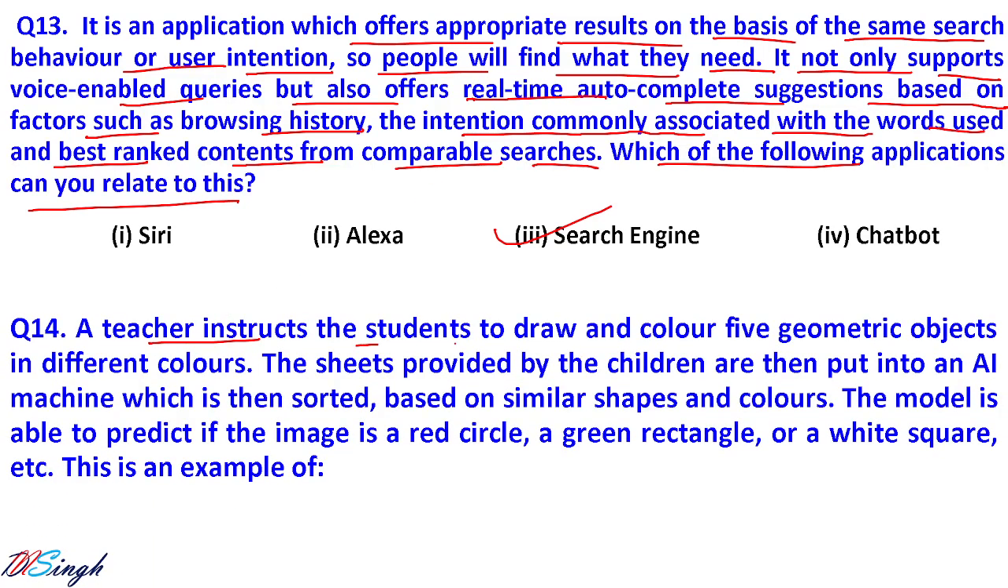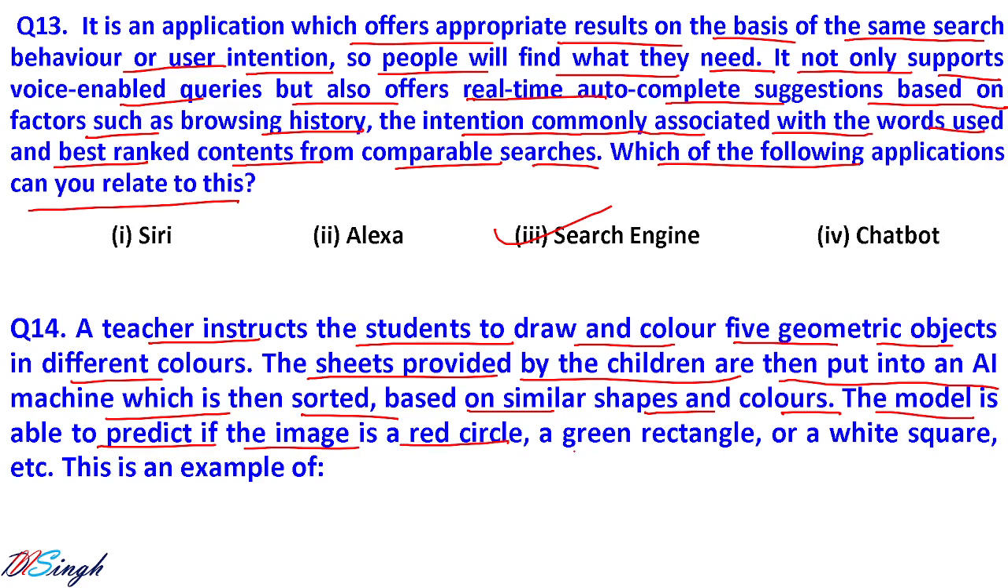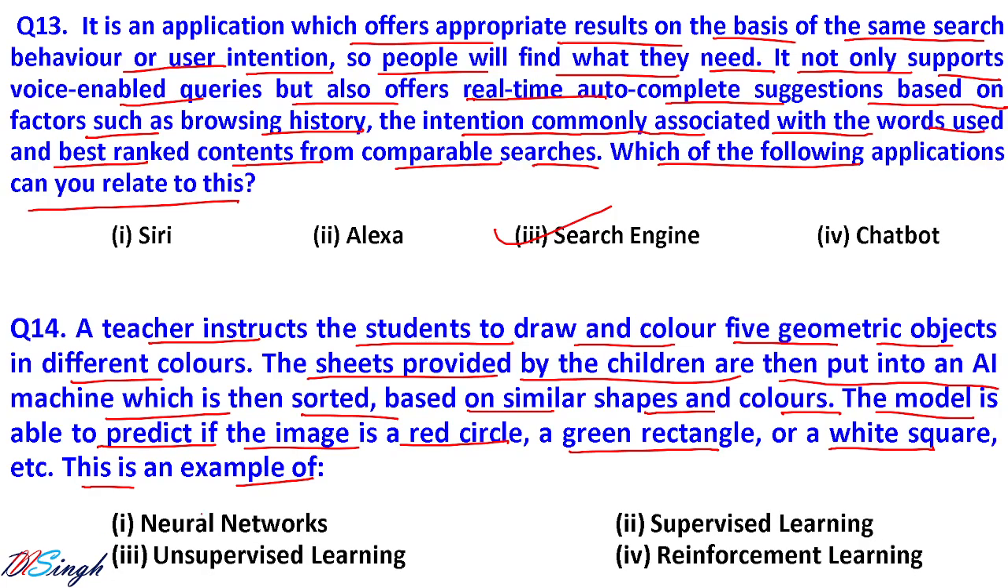A teacher instructs the students to draw 5 geometric objects in different colors. These sheets provided by the children are then put into the AI machine, which then stores them based on similar shape and colors. The model is able to predict if the image is a red circle, a green rectangle, or a white square, etc. This is an example of unsupervised learning. How come we know that?